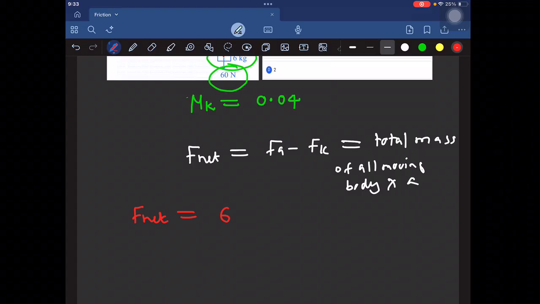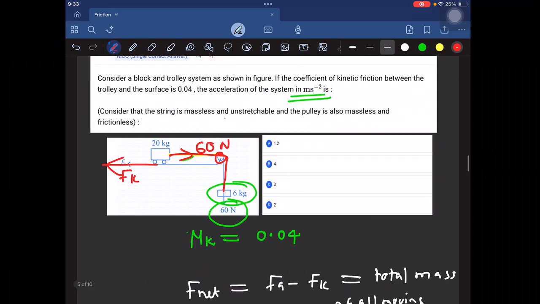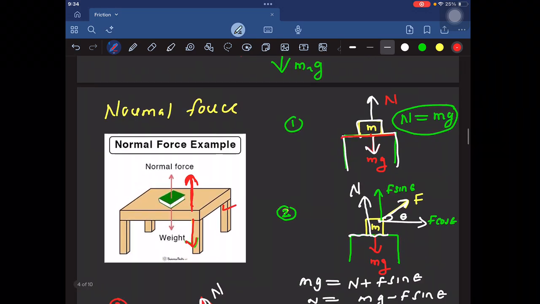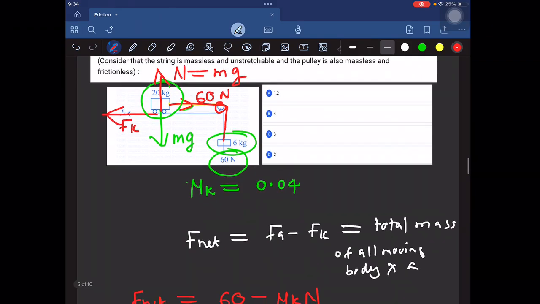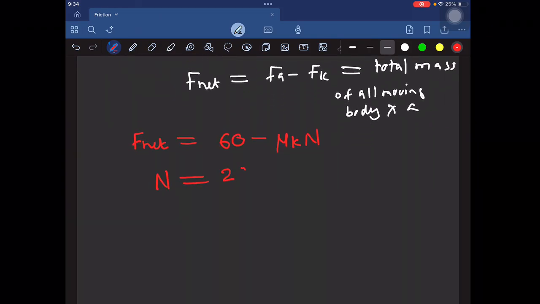Now let me go to the next question. The next question is from NEET. This is, I think, a special examination conducted in the Manipur state, so this is a NEET 2023 question. Here we have a block and its mass is given as 2 kilogram. The coefficient of friction is given as 1 by root 3, and the acceleration due to gravity is given as 10 meter per second square. We have to calculate the net force on the block.